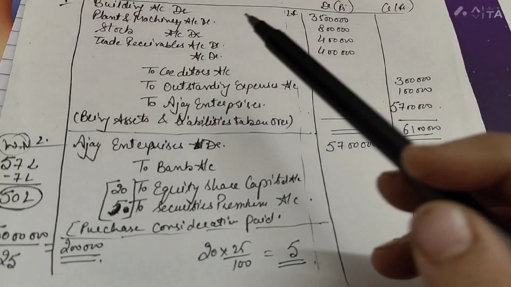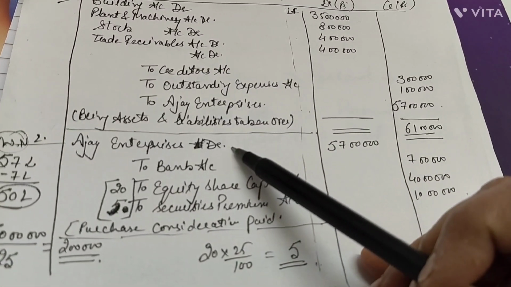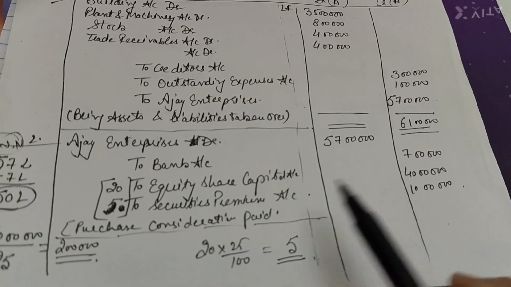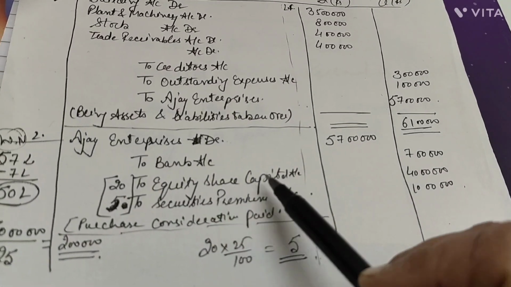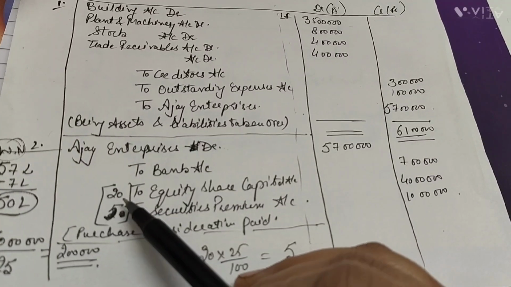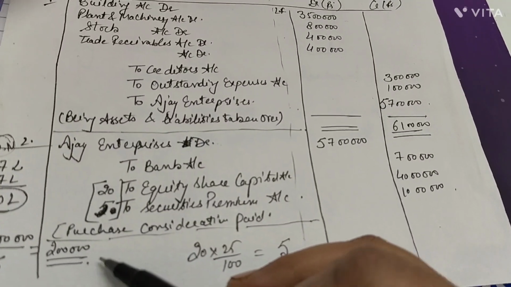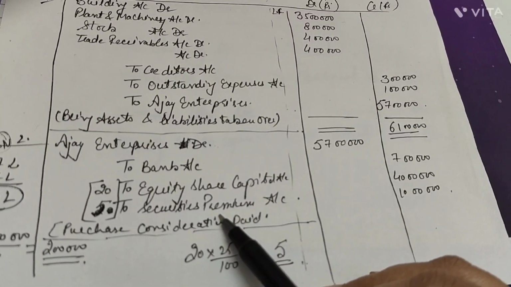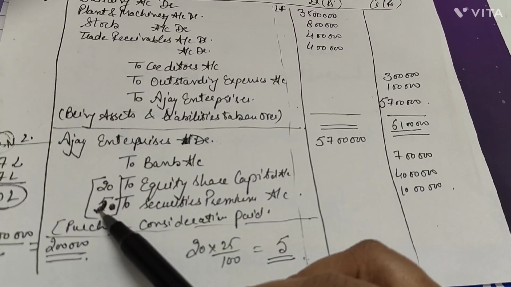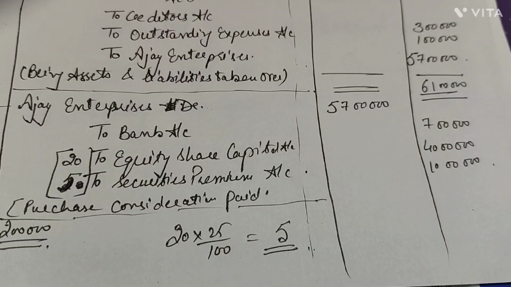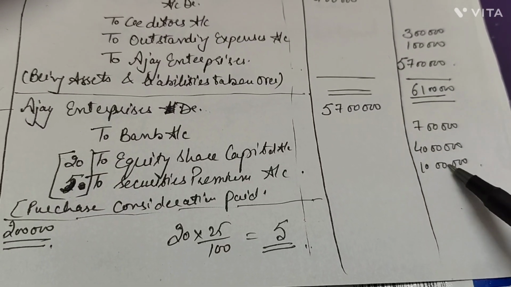So now Ajay Enterprises is to be paid through cheque of rupees 7 lakh, through equity share capital, that is rupees 20 each, multiplied by 2 lakh shares gives you 40 lakh, and securities premium was rupees 5 only, multiplied by 2 lakh shares, that gives you a total sum of rupees 10 lakh.